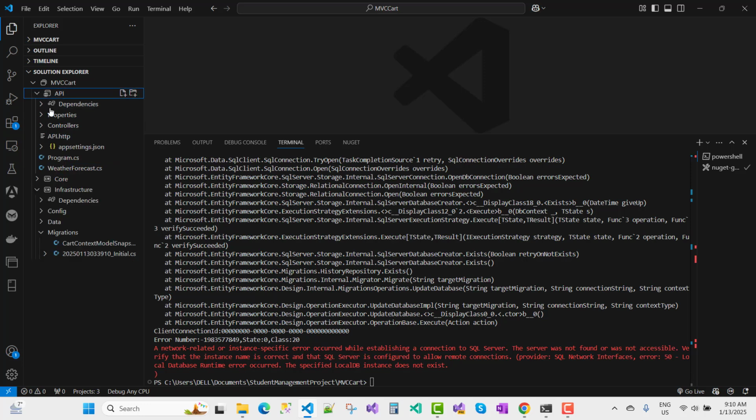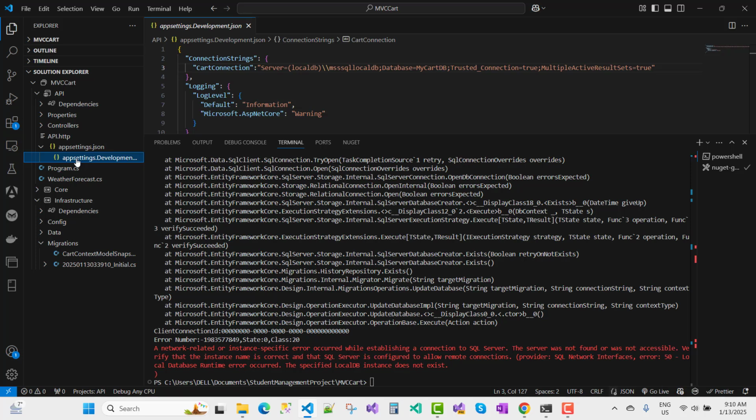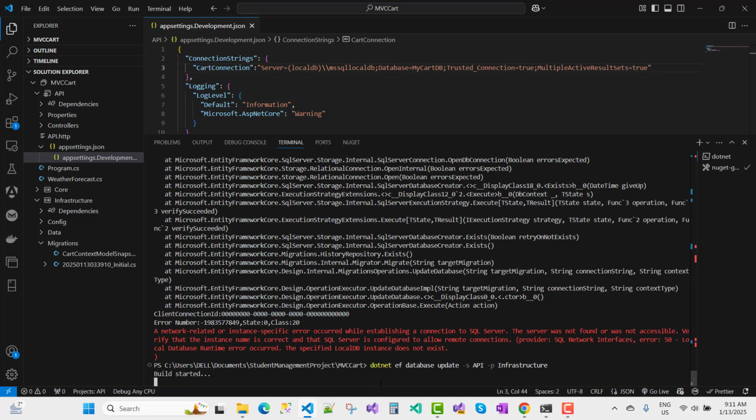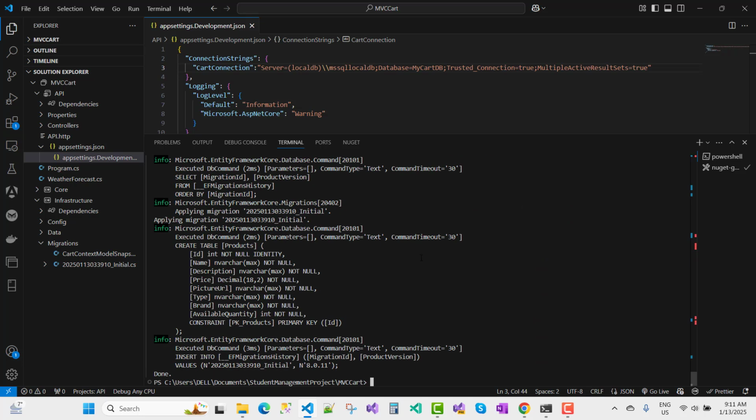So you can go to the API project, and here we go to the appsettings.json file, and here we go to the development settings and the connection string. The server is (localdb)\MSSQLLocalDB. Now save this. Again, I just go on. Yeah, it's there, and everything is created right now.